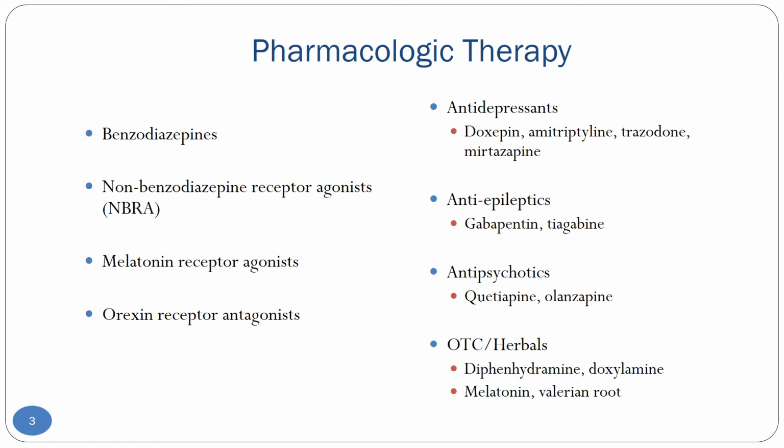Our sedating antidepressants like doxepin, amitriptyline, trazodone, and mirtazapine are alternatives for patients with depression or anxiety, or those who should not receive benzodiazepines, like those people with a history of substance use disorders. One thing to note is that our sedating antidepressants have not been well studied in those without depression, so they really should be reserved for patients with a history of depression or anxiety. We also have some sedating antiepileptics, but once again, these are usually reserved for later in treatment.